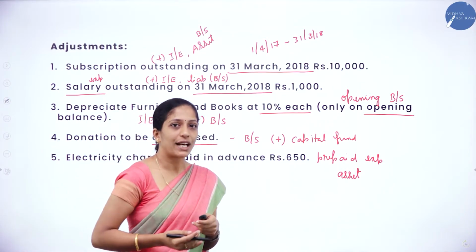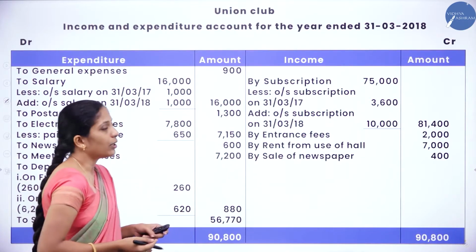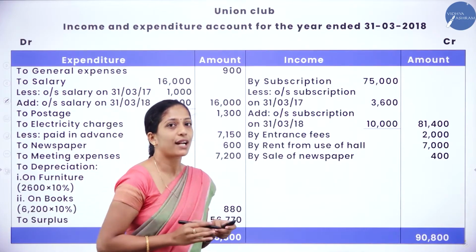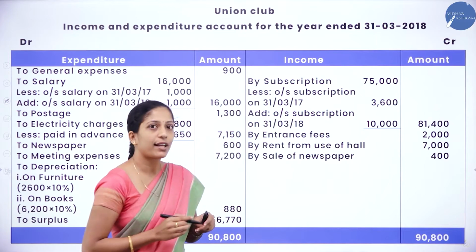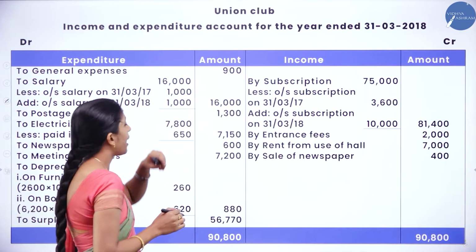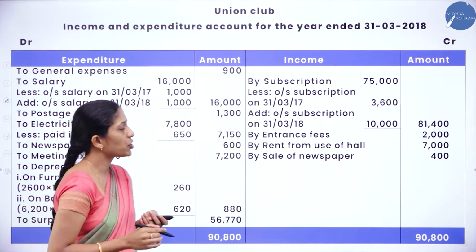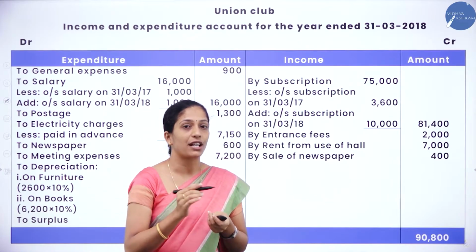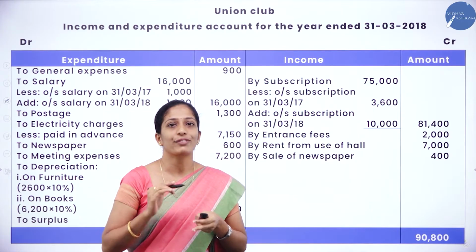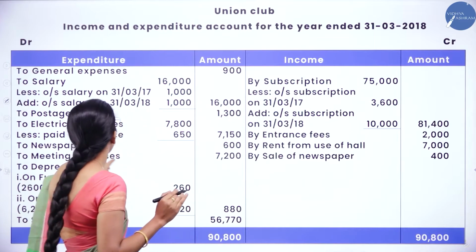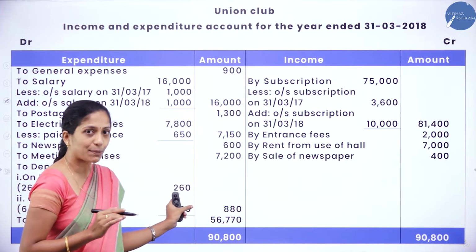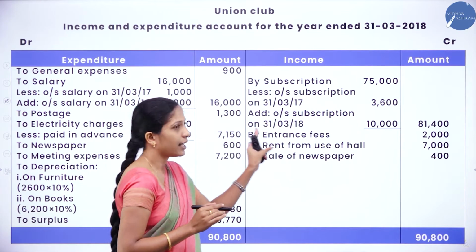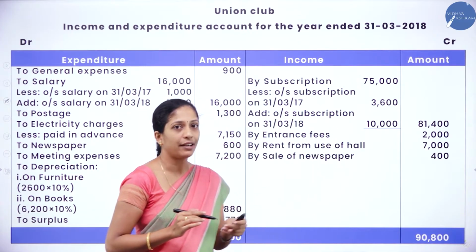Now we shall go through the solution. How to begin our solution? We have to write the name. What is the name of the club? Union Club. And we have to write the heading: Income and Expenditure Account for the year ended 31st March 2018, that is, the end of the financial year. You know the format. Under the debit side we have expenditure and amount, under the credit side we have income and amount.